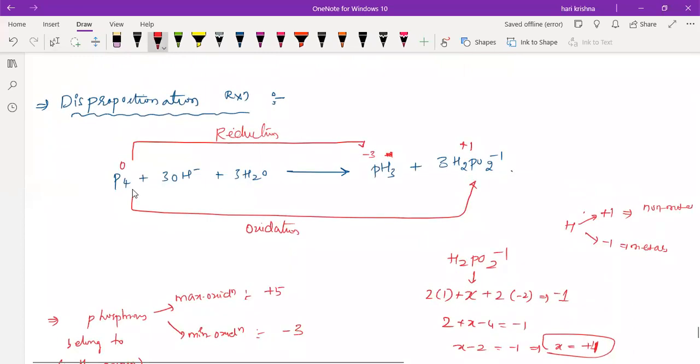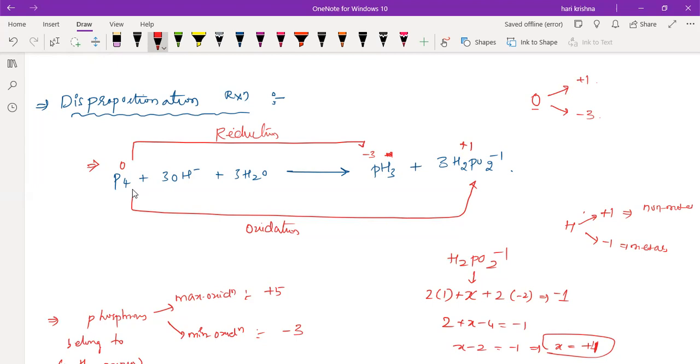Now can you see here? The oxidation state on the reactant side is in between -3 and +1, or not? Yes or no? 0 is intermediate between +1 and -3. Yes or no? So one more important condition in the disproportionation reaction is that the oxidation state of the reactant should be intermediate between the oxidation states of the products. Then only one will undergo reduction, the other will undergo oxidation.